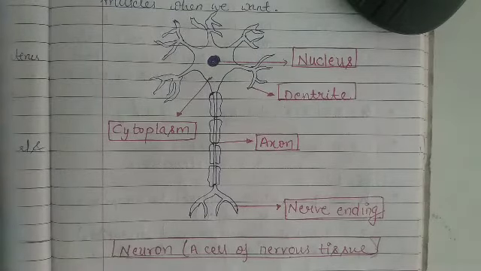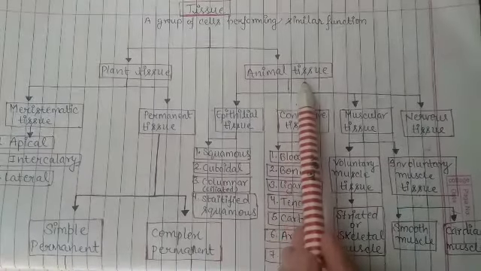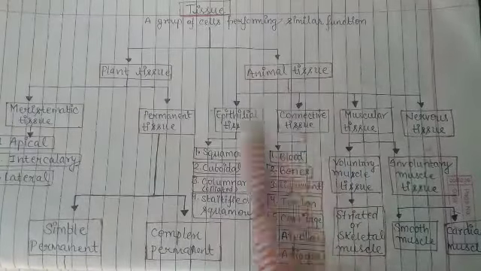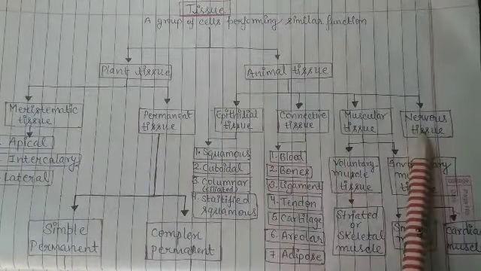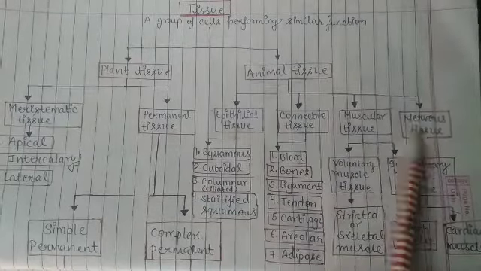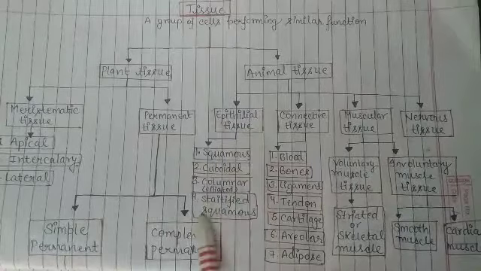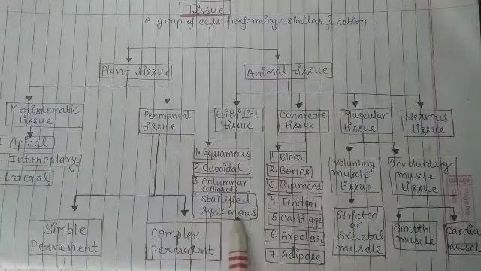Now we have done our chapter. Now let us take a look again at the flow chart of animal tissue. Animal tissue is divided into four parts: epithelial tissue, connective tissue, muscular tissue and nervous tissue. We have just studied nervous tissue. Epithelial tissue has four parts: squamous, cuboidal, columnar means ciliated, and stratified squamous.